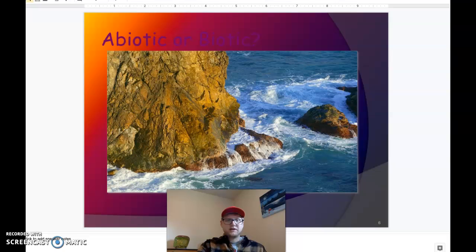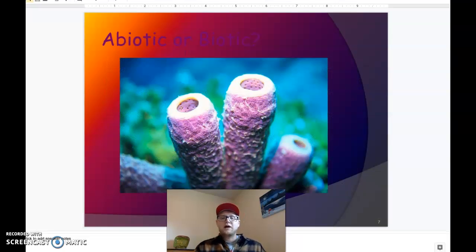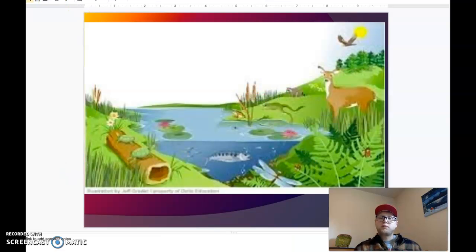Let's look at another example here. Okay, how about this? This is coral. Coral, is it biotic or abiotic? It is biotic. Coral is a living thing. Even though it doesn't seem to move, it is living. Coral is biotic, living. So we have two parts of the environment, right? Biotic and abiotic. Biotic is living, abiotic is non-living.